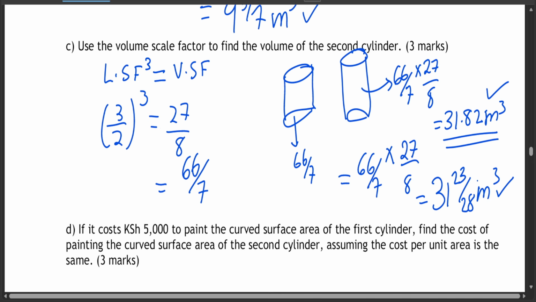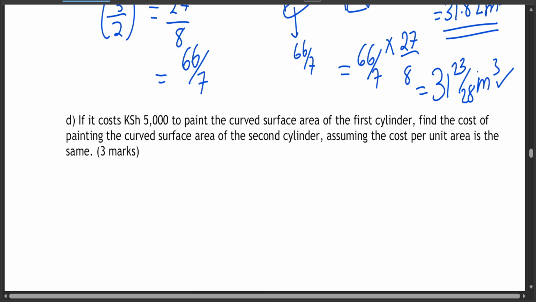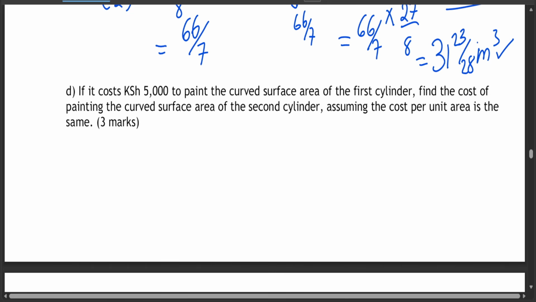Okay, now question D. If it costs 5,000 shillings to paint the curved surface area of the first cylinder, find the cost of painting the curved surface area of the second cylinder, assuming the cost per unit area is the same.